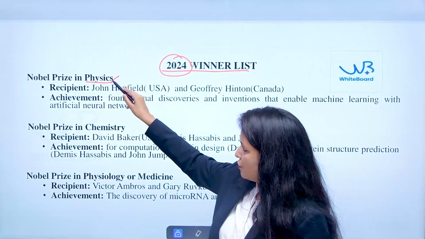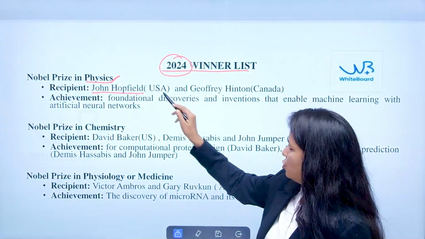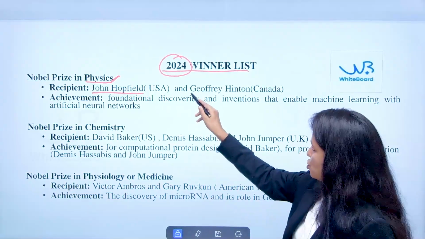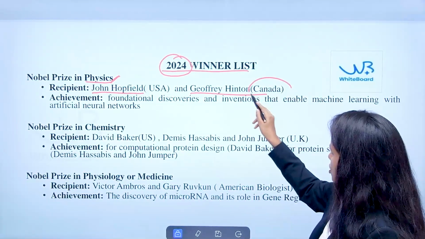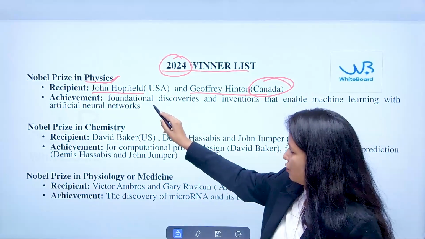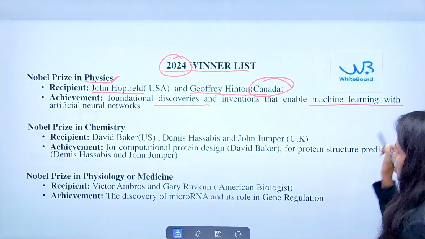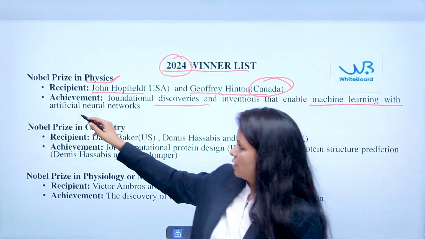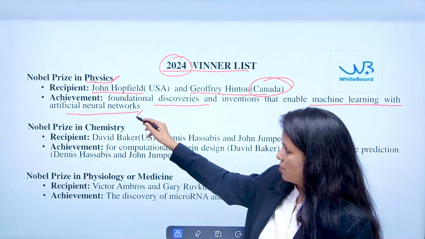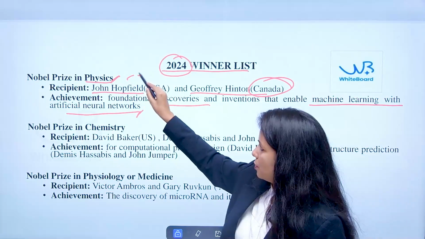So in the field of physics, the recipients are John Hopfield, who is from the US, and Geoffrey Hinton, who is from Canada. These two people have been awarded for the foundational discoveries and inventions which enable machine learning and artificial neural networks. So this is the Nobel Prize in physics, given to two people.